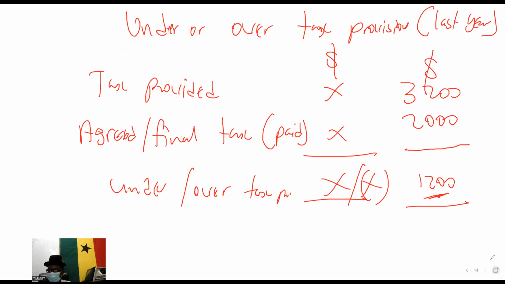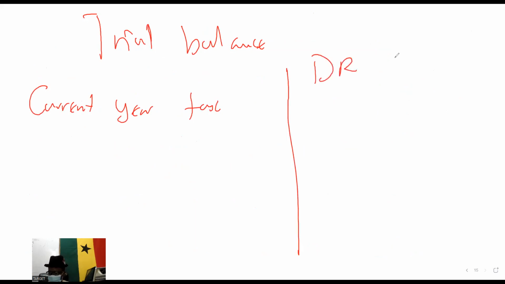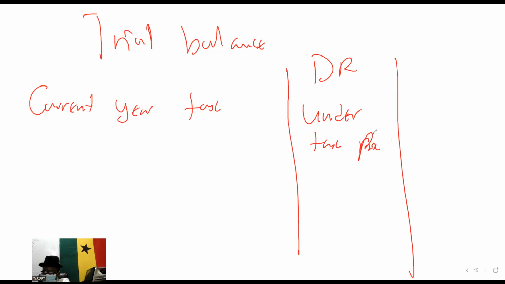Again, let me give you a tip on the trial balance. When I give you a trial balance, if you see current year tax at the debit side, it represents under tax provision.